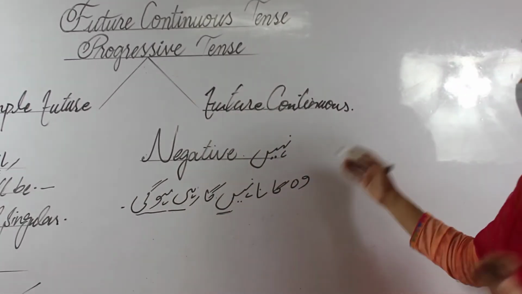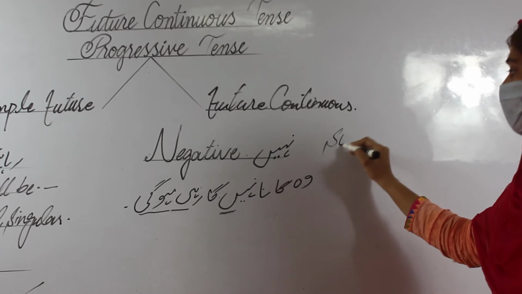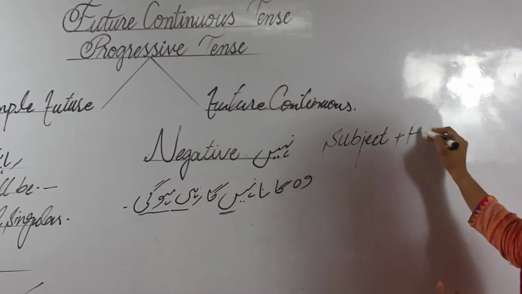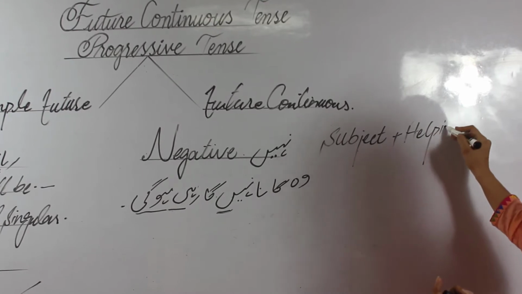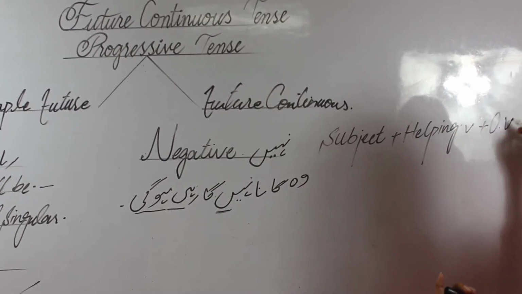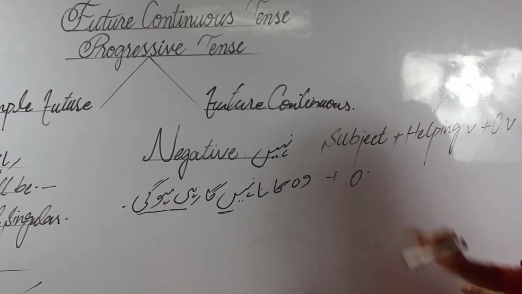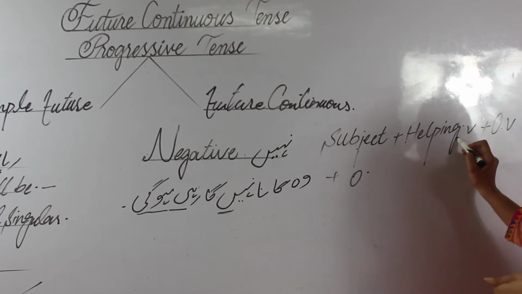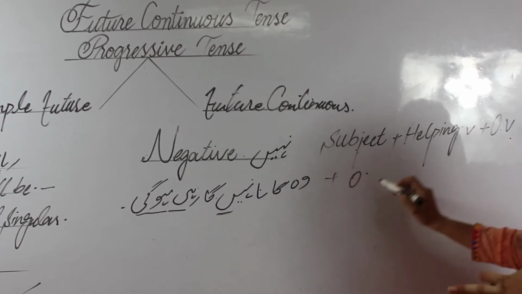Structure remains same. Just for example, in the simple, we discussed subject plus helping verb plus original verb plus object. Where is the difference in the negative? Subject plus helping verb, original verb and the object.